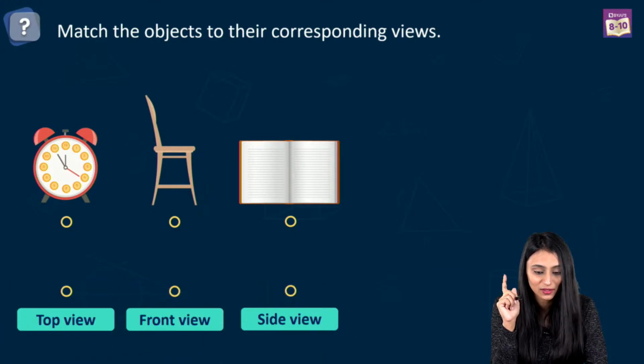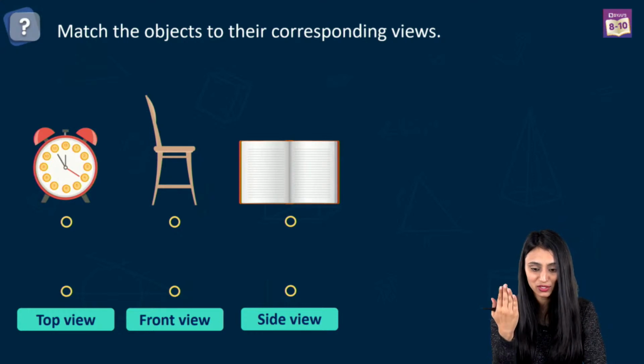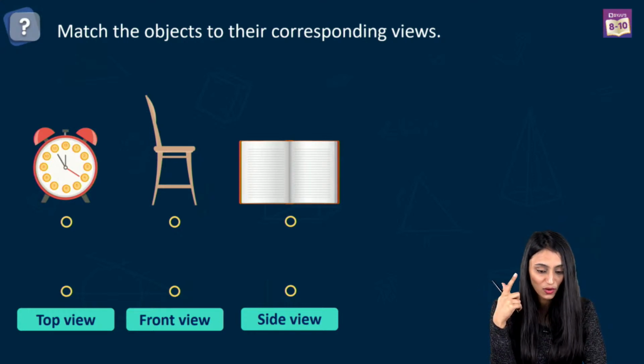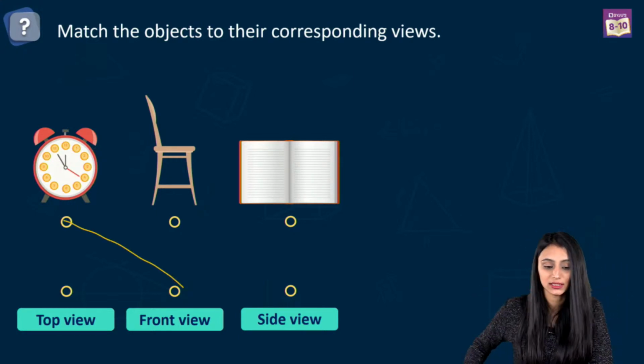Ankit says copy is top. That's the notebook. Pritesh says clock is top. How come you see clock as top? If you see, it is from the front view. It is not the top view. Narayani says clock is front. Yes, this is the front view, so we can match here.